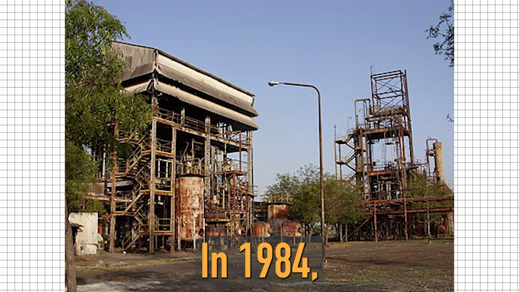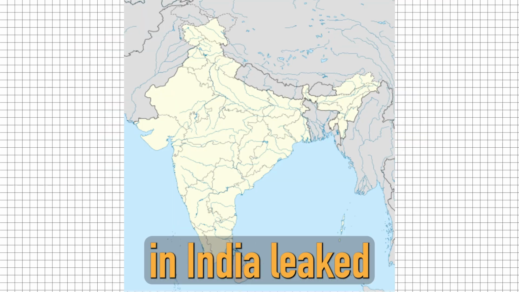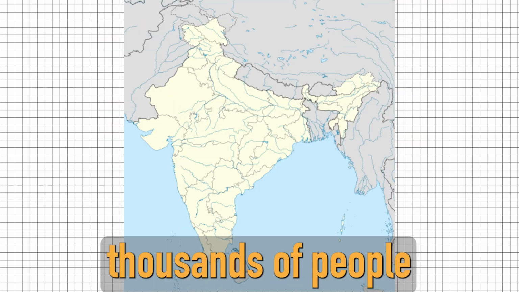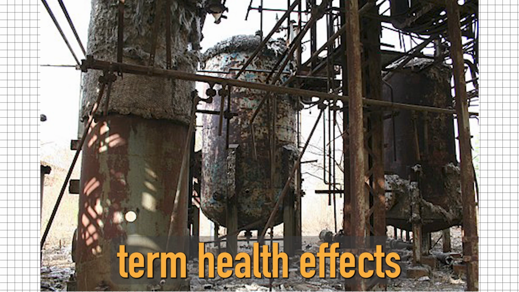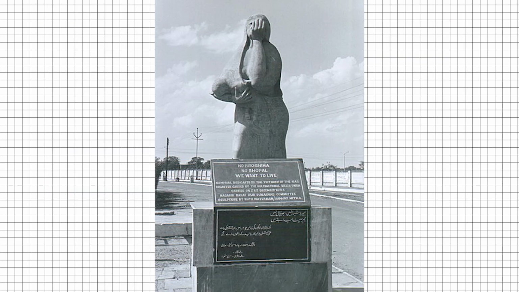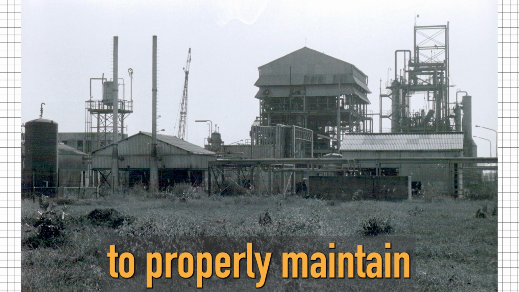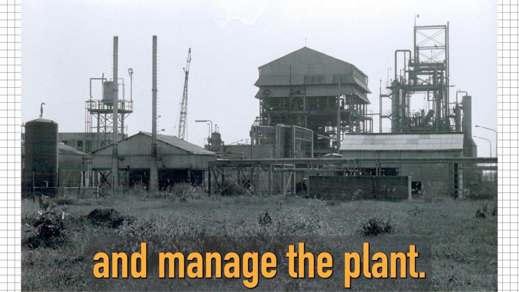Bhopal disaster. In 1984, a chemical plant in India leaked toxic gas, killing thousands of people and causing long-term health effects for many more. The disaster was caused by a failure to properly maintain and manage the plant.